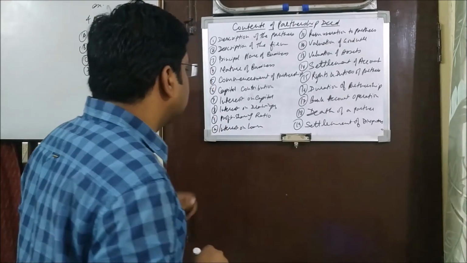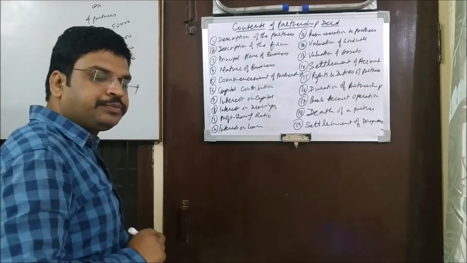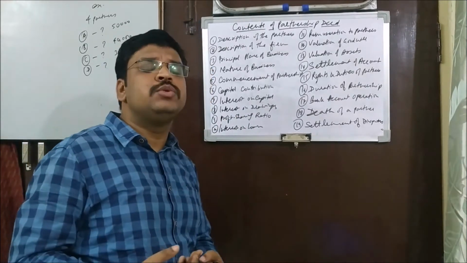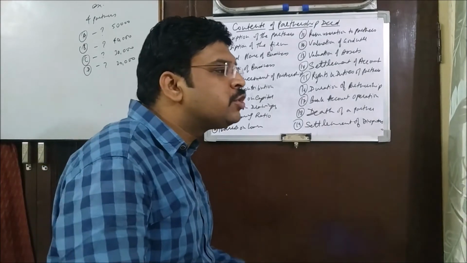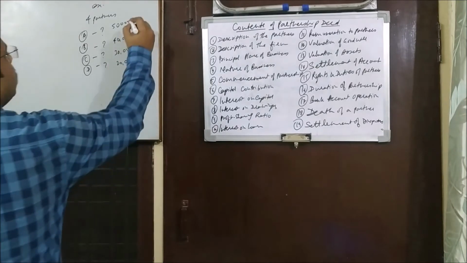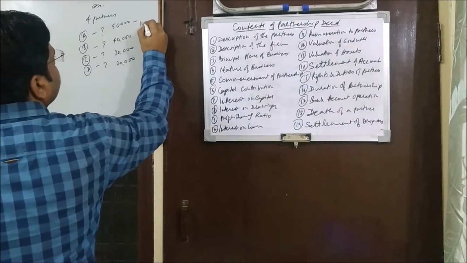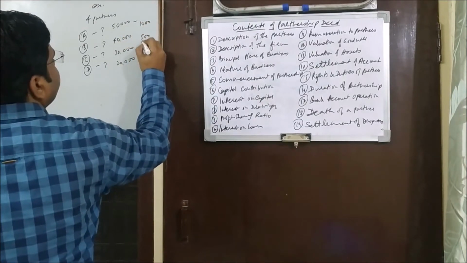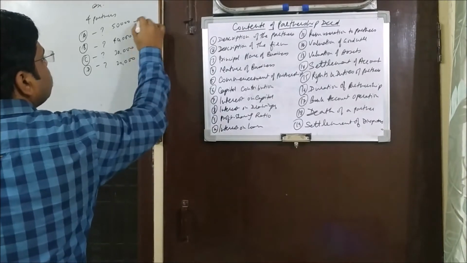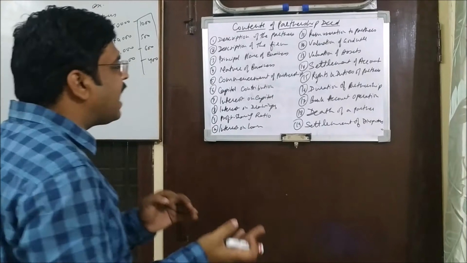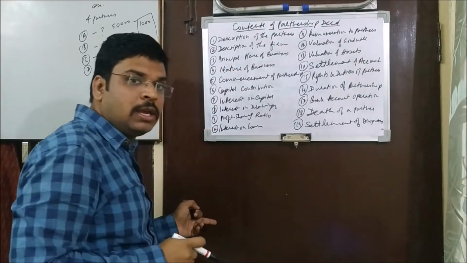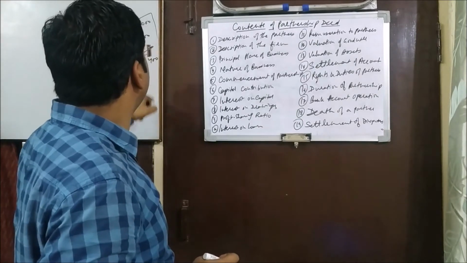And interest on drawings. Sometimes, for their personal uses, the partners may withdraw some money from the business. Say for example, in a year he has withdrawn 1,000 rupees, he has withdrawn 500, he has withdrawn 600, and he has withdrawn 400. So over this amount, some kind of interest has to be charged or not. That will be an income to the firm, but that will be a kind of expense for the partners personally.